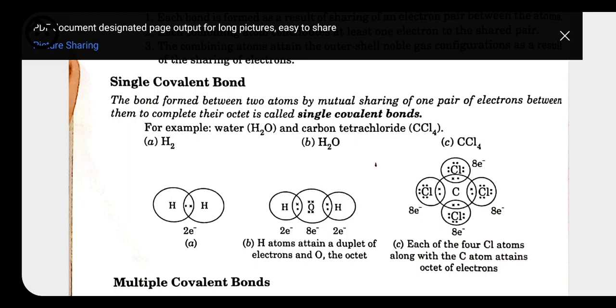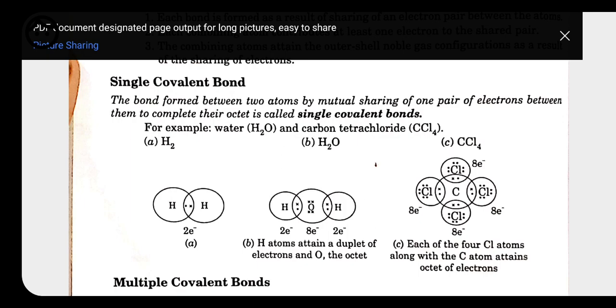So oxygen is going to share its electrons with 2 hydrogens, because one hydrogen is not able to give 2 electrons. That's why oxygen takes one from one hydrogen and another from another hydrogen, and in return each hydrogen also gets one from oxygen. In that way they both complete their duplet or octet.